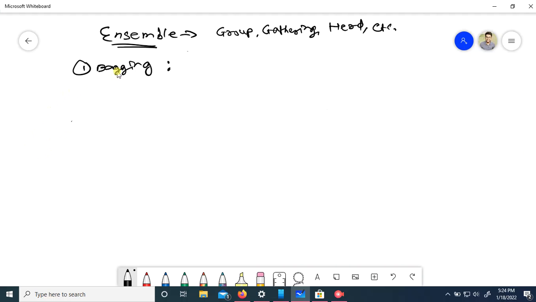For understanding bagging, first we will understand what a decision tree is.